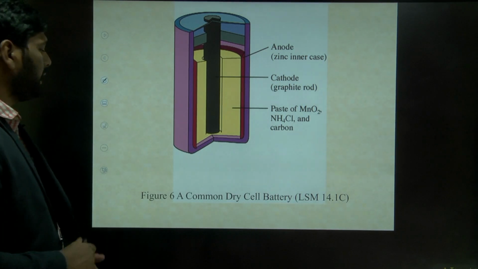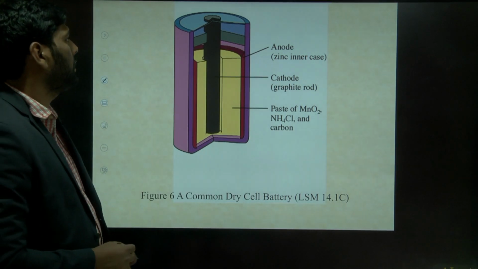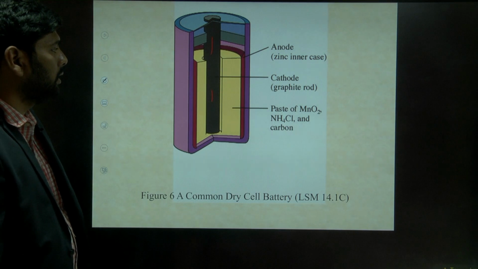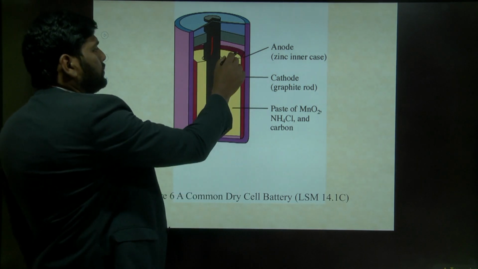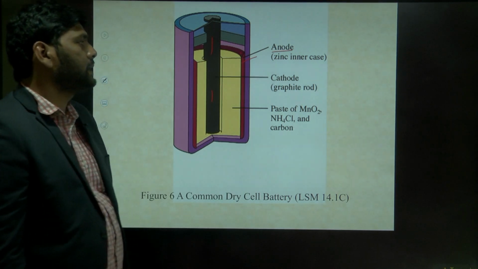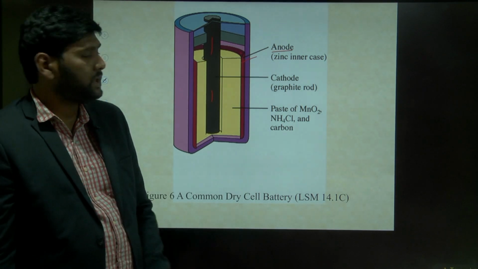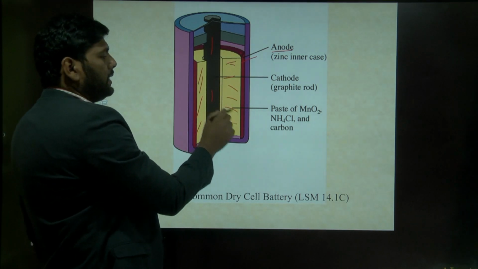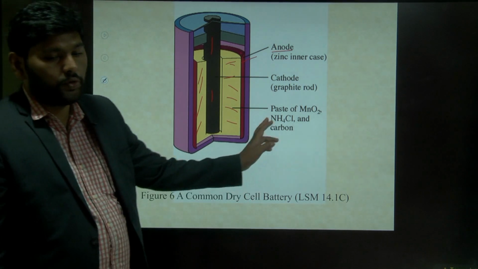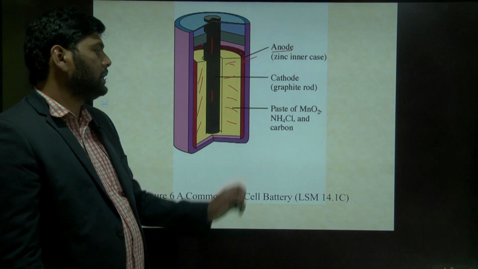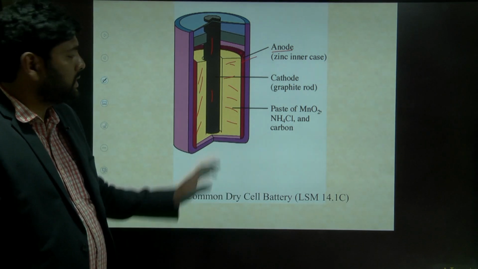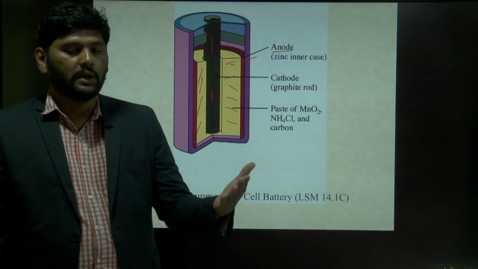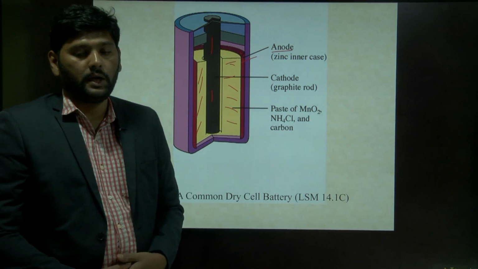And next, this is a dry cell, the common dry cell. In this common dry cell, the part in the middle is carbon, which acts as the cathode, and this outer part acts as the anode. This is made of zinc. Also in the middle we use a chemical material, nothing but ammonium chloride or manganese oxide. This chemical stores chemical energy, and it is converted into electrical energy to produce electric current continuously.